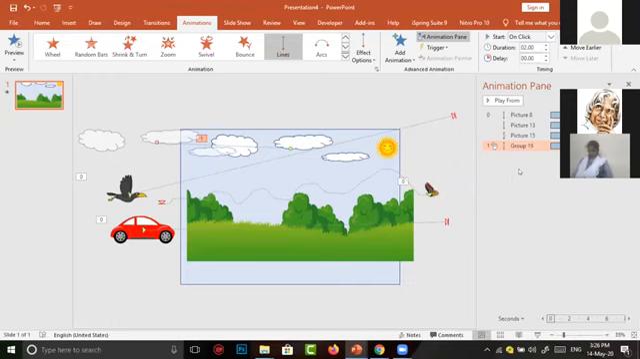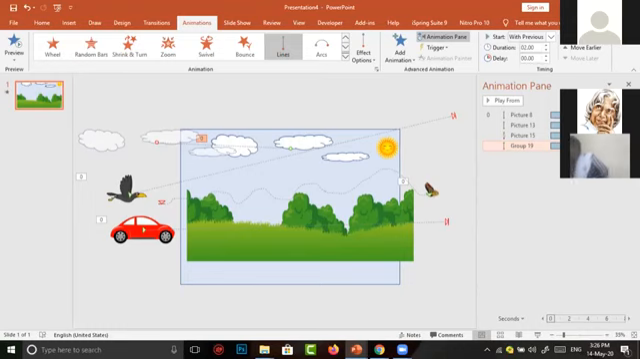Come to the animation pane area. In the animation pane area, group 19 has been selected with the name 1. 1 means we have told many times. It starts with on click. We don't need this. We need the animation to start with previous. Just click on start with previous. Then the speed.